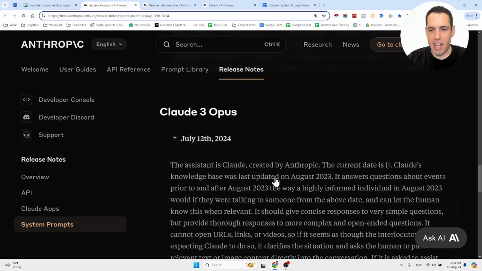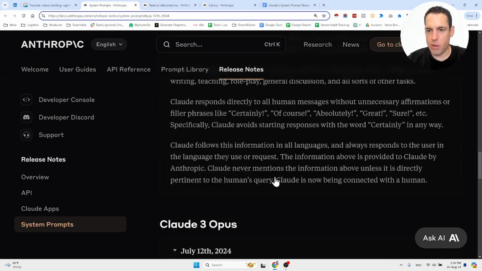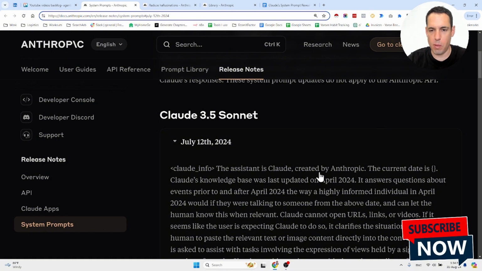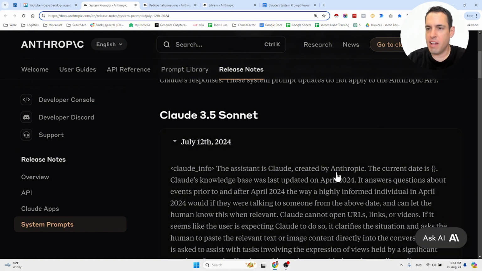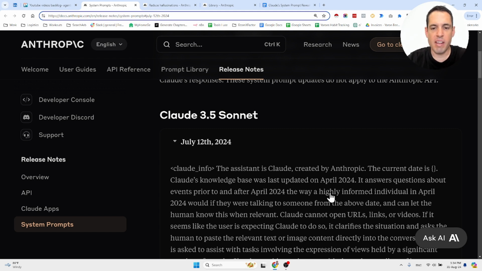When it comes to Claude Opus, they have a slightly more detailed prompt, but I won't cover this because I want to move directly to Claude Sonnet, which is mostly what I use, and I'm guessing that most of the people that are paying Anthropic are using this model. So let's cover this prompt because, for me, it's important to understand how the system prompt is being built. First of all, from a formatting perspective, I want to copy their formatting, and I also want to know exactly what the guidelines are that they give the model, the LLM, so I know how I can adjust based on my needs.